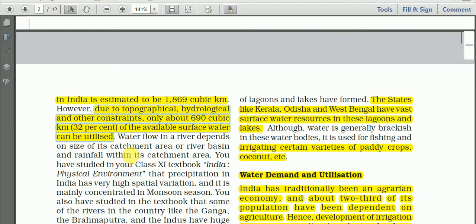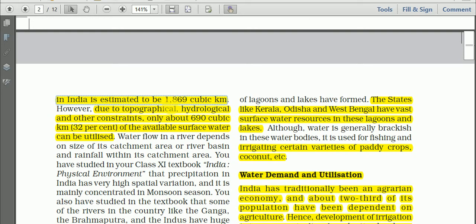Because of these topographical, hydrological and other constraints, meaning difficulties, only 32% can be utilized.